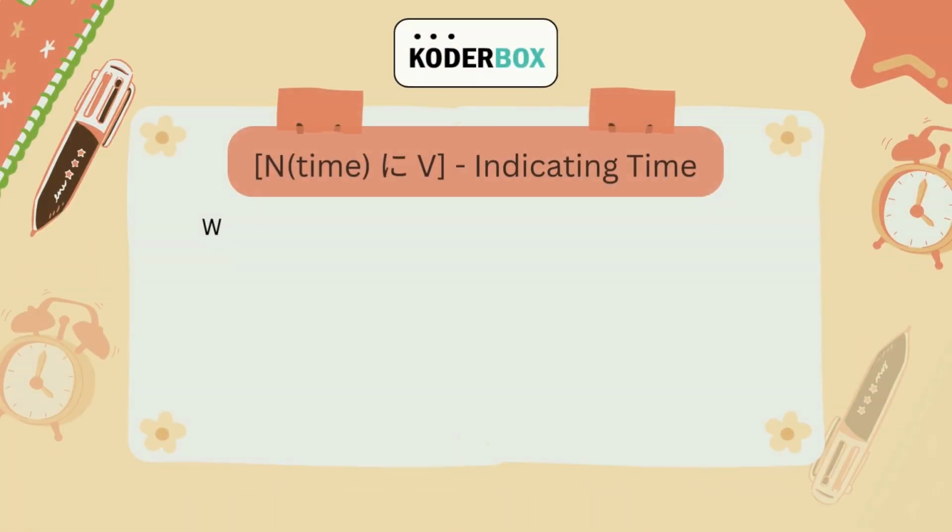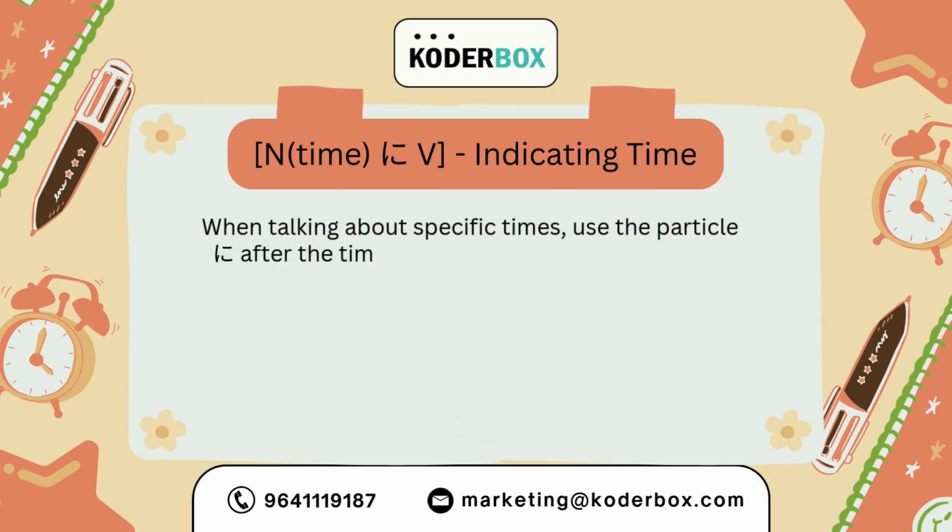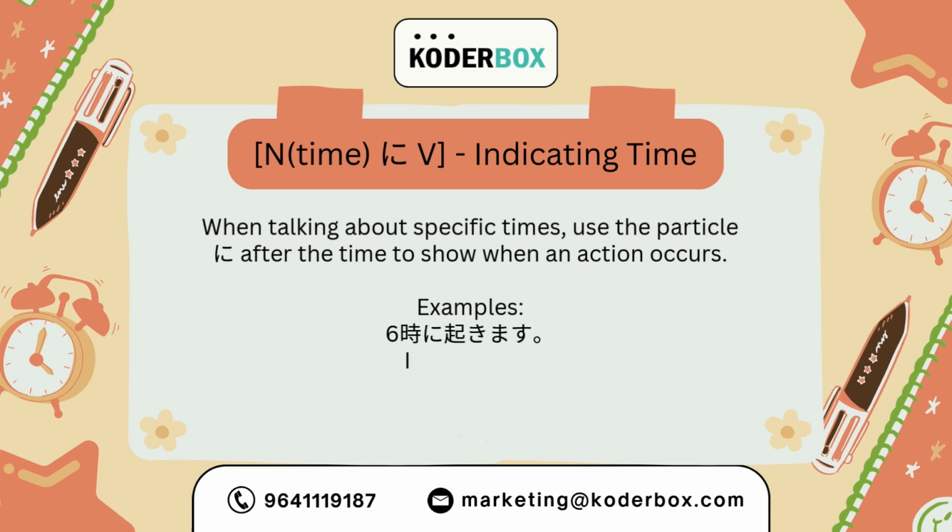Now, talking about the particle ni. The ni particle always indicates time. When talking about a specific time, use the particle ni after the time to show when an action occurs. For example, 6時に起きます. I get up at 6.